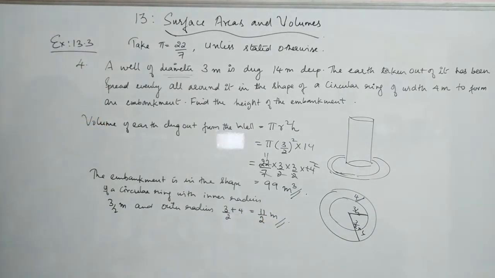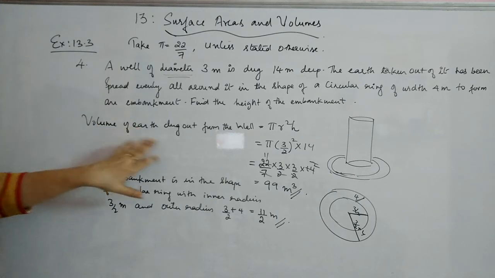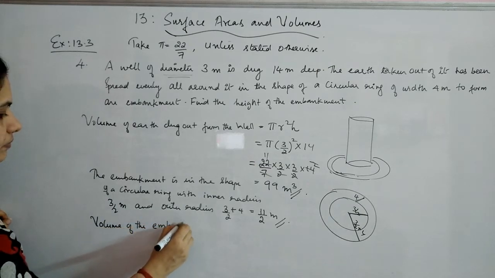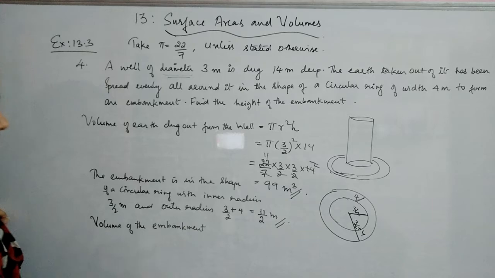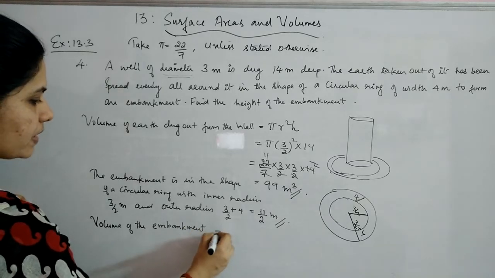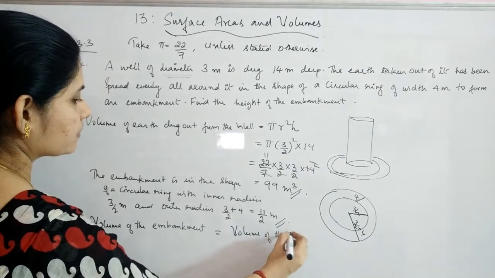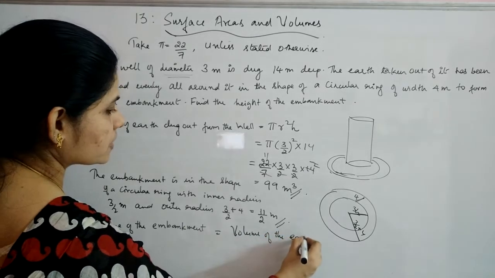So you have got small r and capital R for the embankment, or you can say the circular ring. Now this volume will be same as the volume of the dugout portion of the well. So volume of the embankment will be equal to volume of the earth which has been dug out.